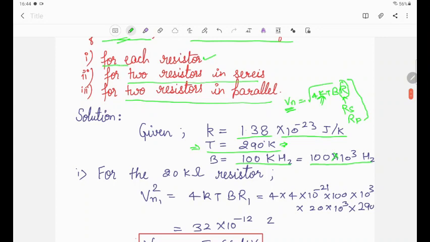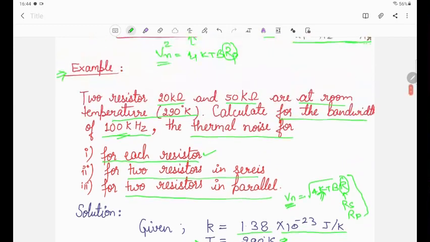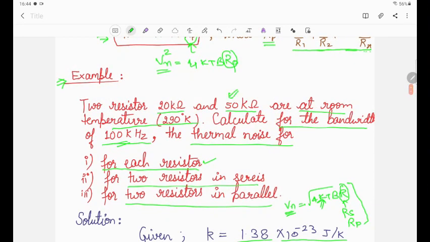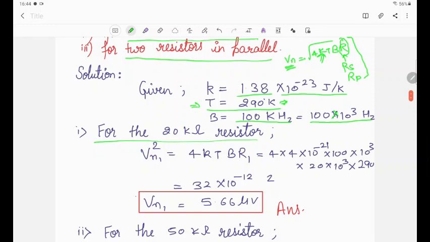Now let us solve the problem individually. For the first case, for each resistance, one resistance is 20 kilo ohm and the other is 50 kilo ohm. First we calculate the thermal noise voltage for the 20 kilo ohm. We can write Vn1 square is equal to 4kTB R1. Putting in the values of k, T, B and R1 and solving, we get Vn1 equal to 5.66 microvolt. This is the noise voltage due to the 20 kilo ohm resistance.